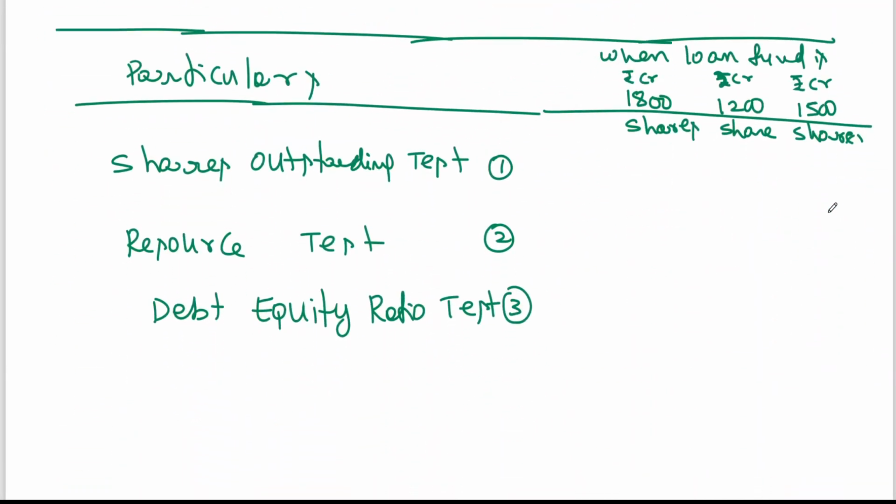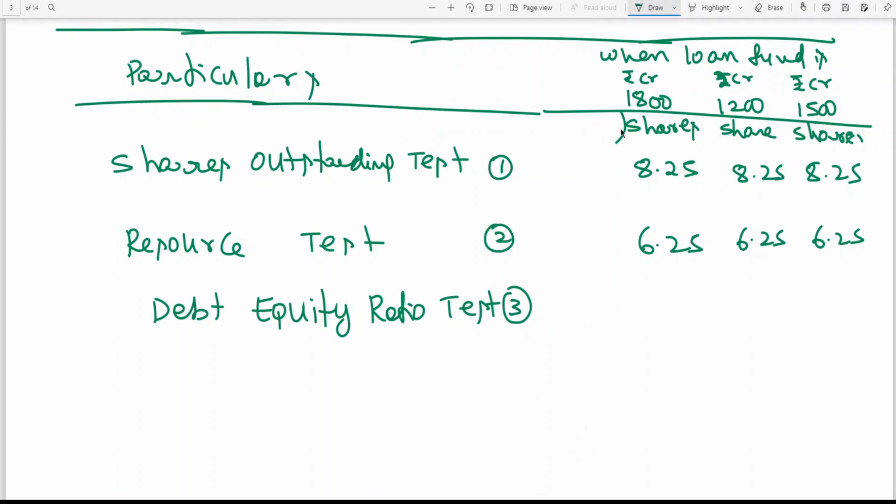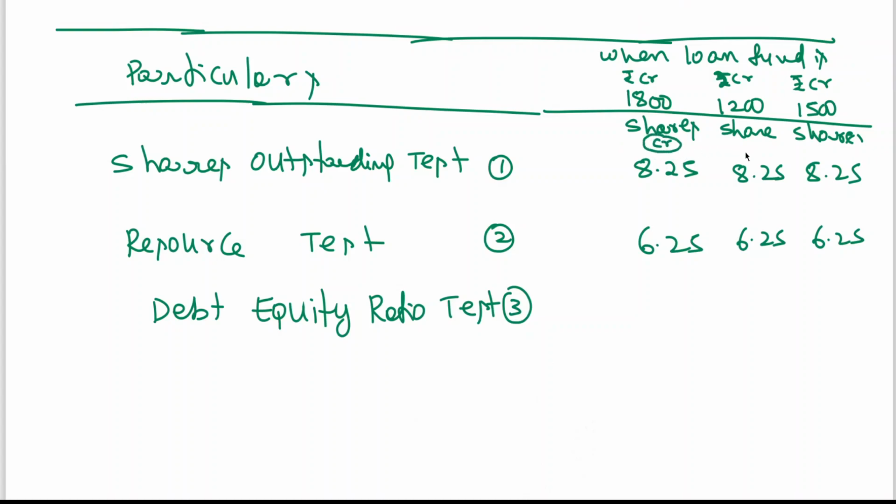So here we got 8.25 crores. I told you the reason: for shares outstanding test, we have nothing to do with loan fund. Resource test is also the same. We got 6.25 crores shares.